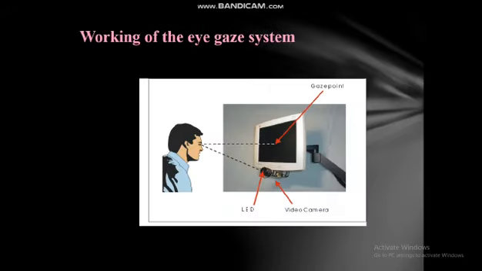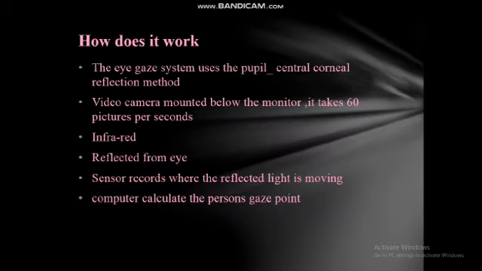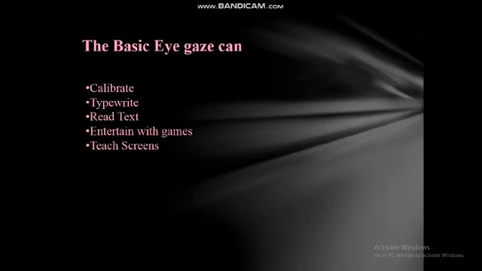And the basic eye gaze can calibrate, typewrite, read text, entertain with games, text sense, etc. The eye gaze also provides other options like it can speak, and control automatically by using IoT techniques. It can dial a phone call and answer a phone call automatically. This is the main menu provided by the eye gaze system with the icons like read text, lights and applications, paddle ball, soccer for phrases, typewriter, etc.